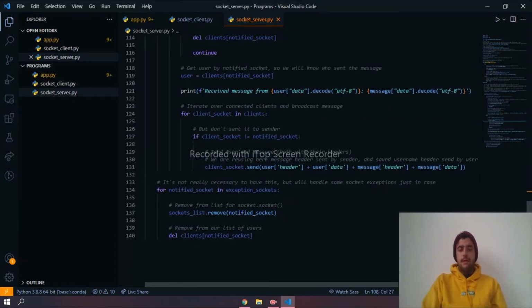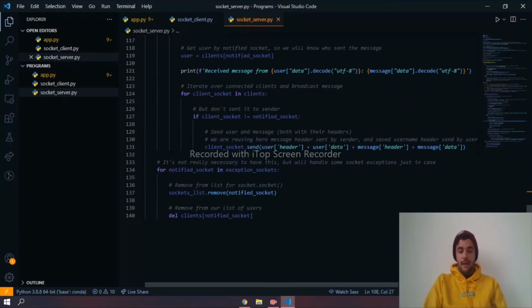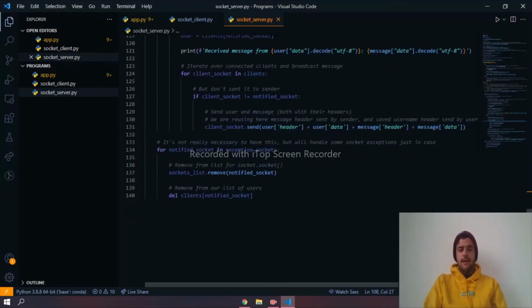We iterate over them, but we don't send it to the one who sent it. We send it to everyone but the one who sent it, and that is why we save the information and keep it from going to the one who sent it. Finally, we have this exception that will, just in case there are some weird exceptions going on, we have this section right here.